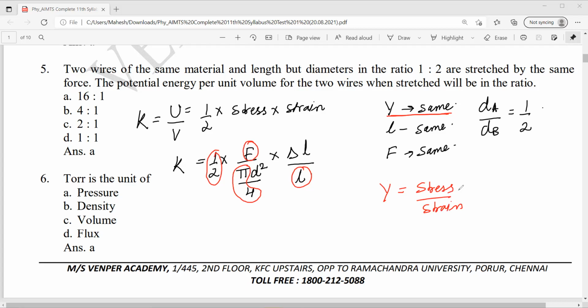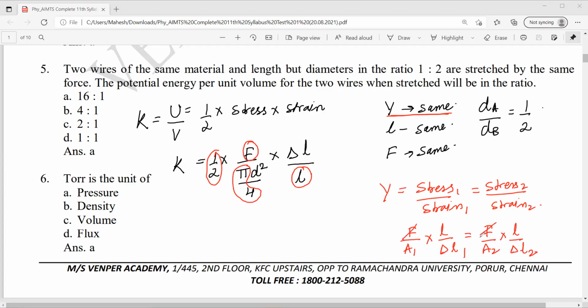That means stress in 1 by strain in 1 equal to stress in second by strain in second. So stress in 1 is what? Force by area into L by delta L equal to force by area 2 into L by delta L2.